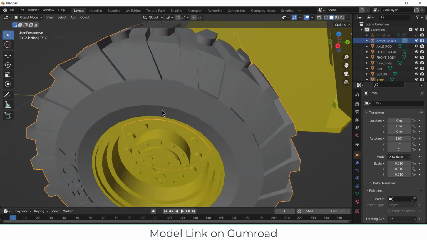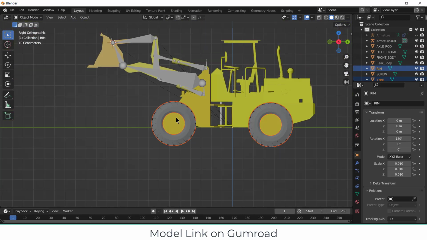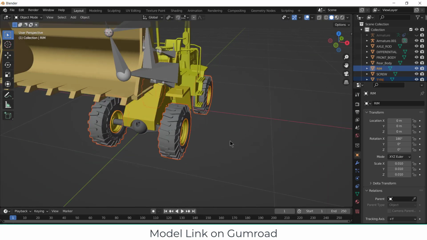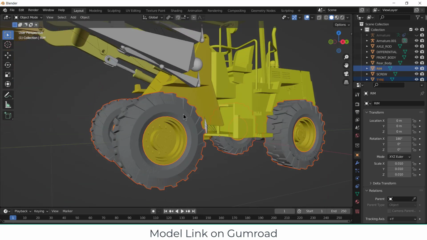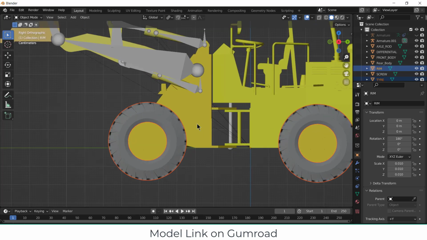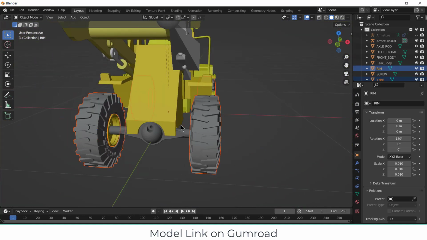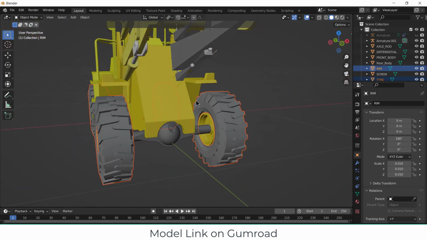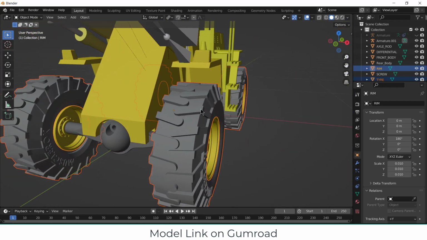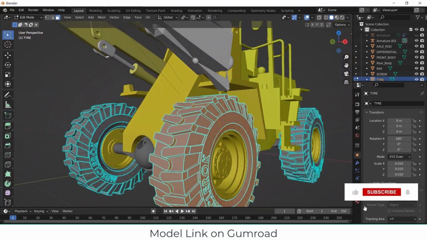Okay, press Tab. Let's see how to approach this one. I need to think about it for a second because these four are a single part, so I need to make them independent, and there's a lot of other issues. So select this, press Tab. Okay, this one is fine, I guess.